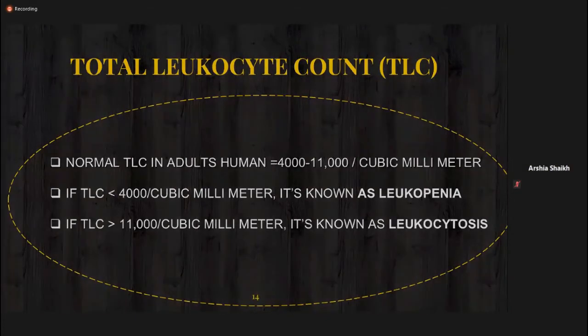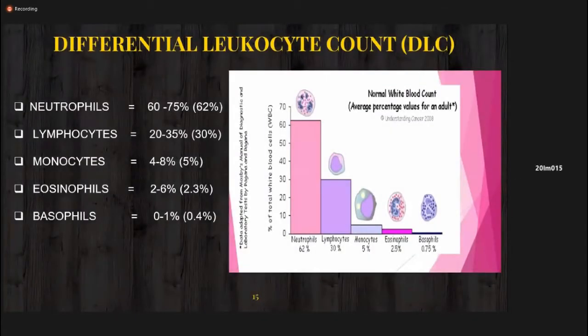Okay, now come to the differential leukocyte count, DLC. I have already told you differential leukocyte count means, out of 100 leukocytes, out of 100 WBCs, how much percentage are neutrophils, lymphocytes, monocytes, eosinophils, and basophils.